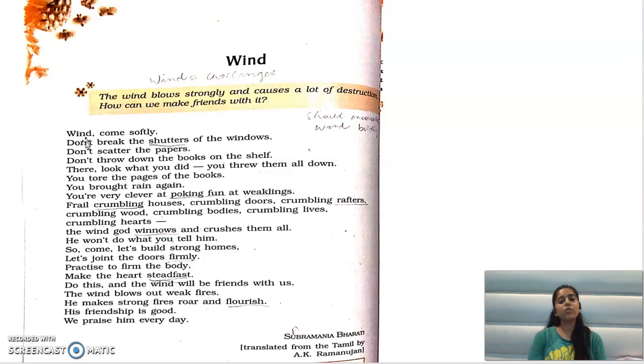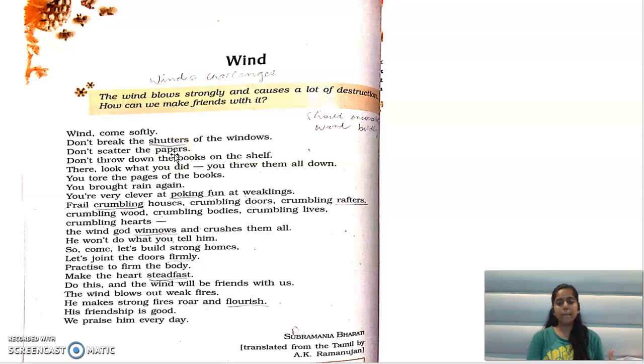The poet is talking to the wind. He's saying something to the wind. हवा को कुछ कह रहा है poet. Let's see what he is saying. Wind, come softly. Wind, हवा जरा धीरे आओ. Don't break the shutters of the windows. Windows के shutters को, windows के gate को मत तोड़ो. Don't scatter the papers. Papers को scatter मत करो.